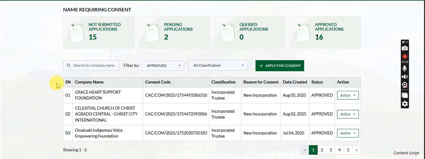Let me start with this church. When I submitted this first one, they queried it, saying the reservation doesn't seem like something Christian. The objective was not related to church or Christian doctrine, and it seemed more like an NGO. So let me show you the application.